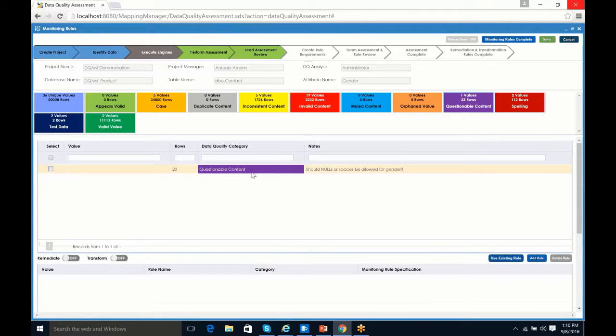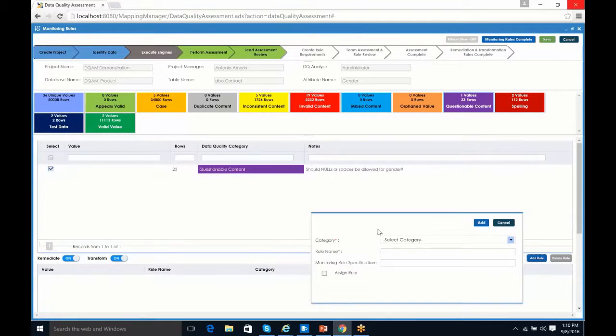The reason I'm starting with this specific one is because I'm going to select this value, and now understand that we're going to go ahead and default to a new value going forward, which will be unknown. So anything that we can't determine whether it's male or female, we're going to default it to UNKNOWN, all in caps. So we can remediate this, and we can transform this, and I'm going to create a new rule specifically to address when we have spaces or nulls.